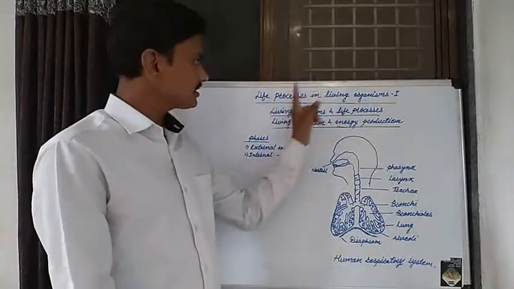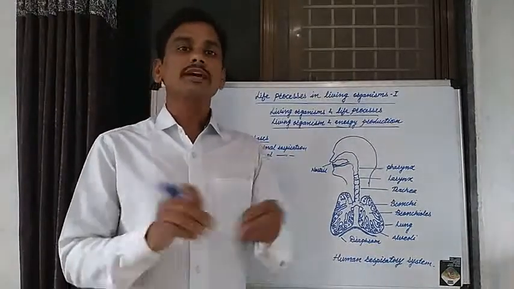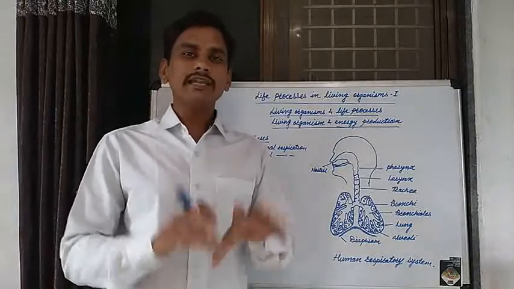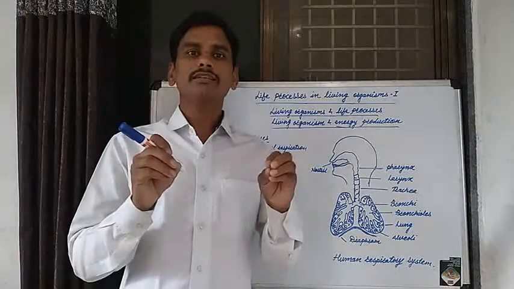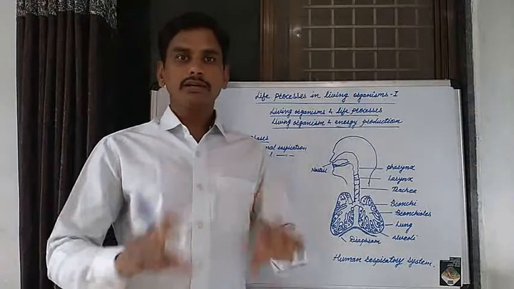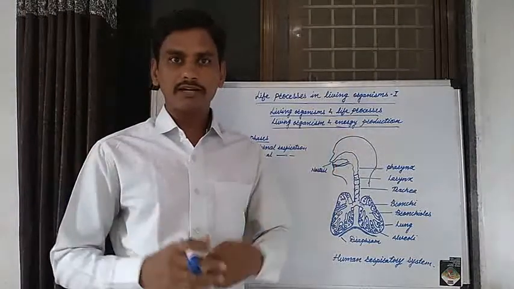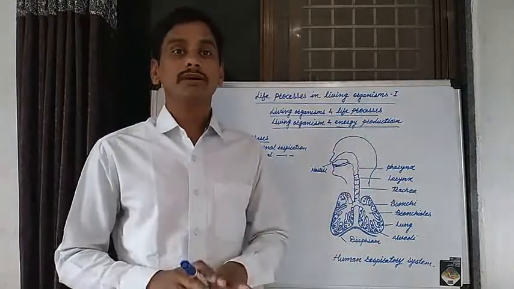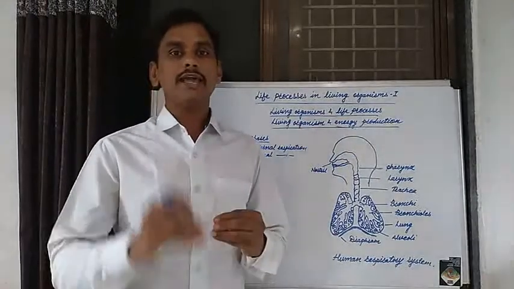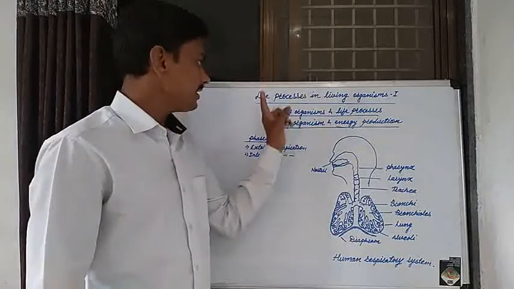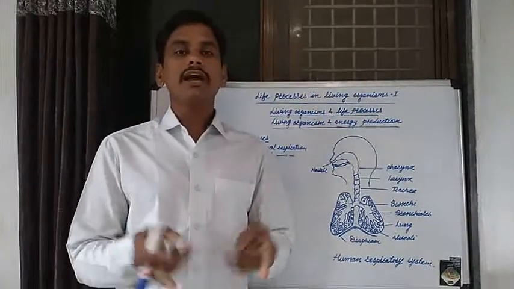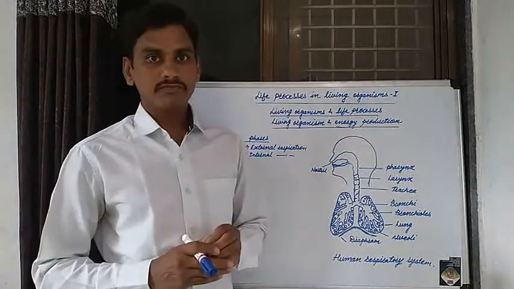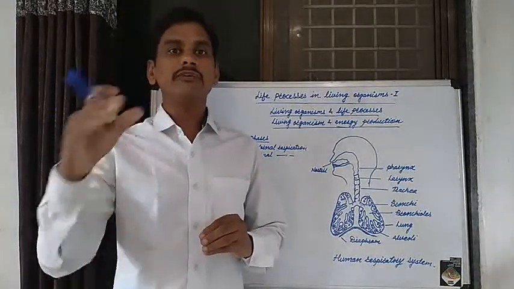In life process in living organisms part 1, we studied some life processes in living organisms. Those living organisms are found in our surroundings and occur in the environment, for example, different microorganisms, different plants, different animals and human beings. In these living organisms, various life processes occur. In part 1, we studied a life process known as the production of energy, that is, how energy is produced in living organisms.